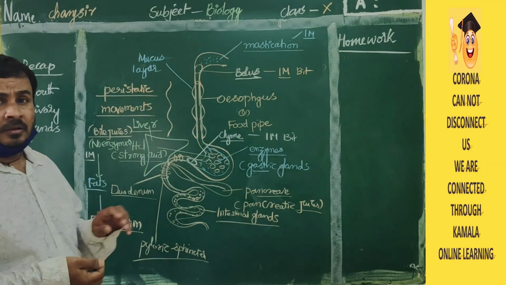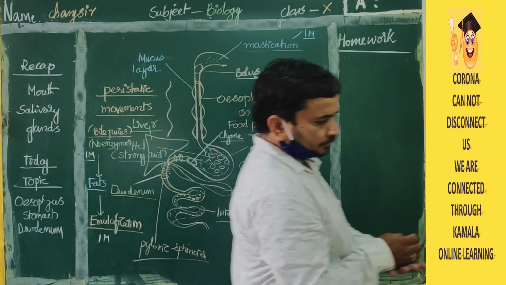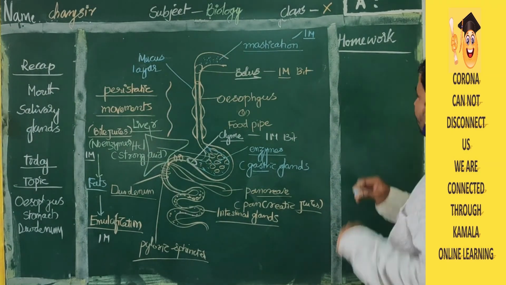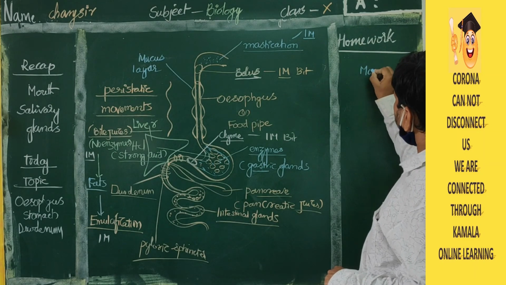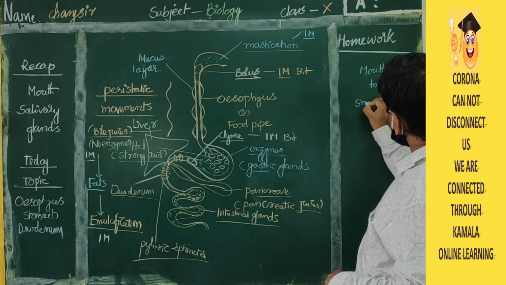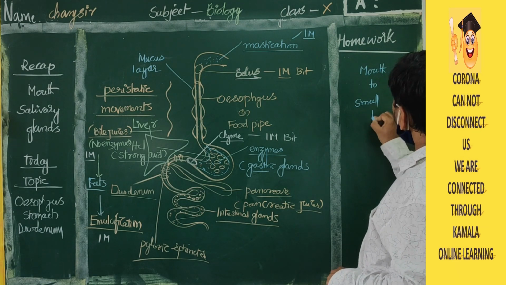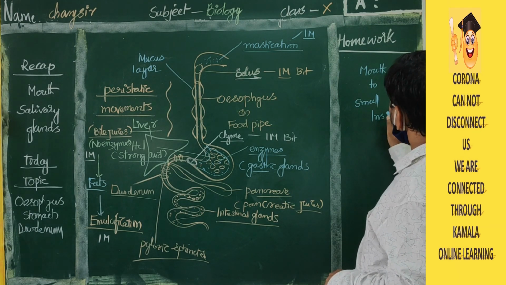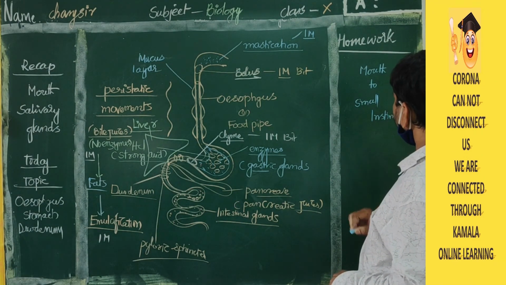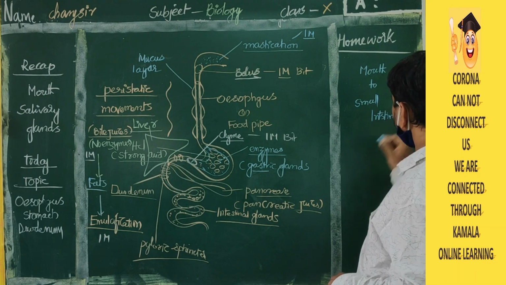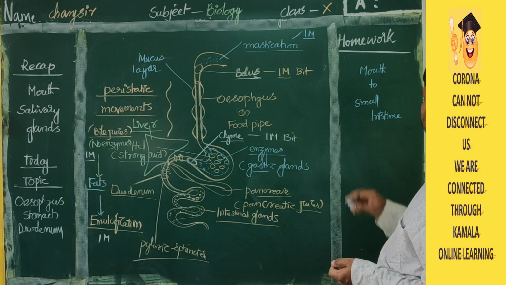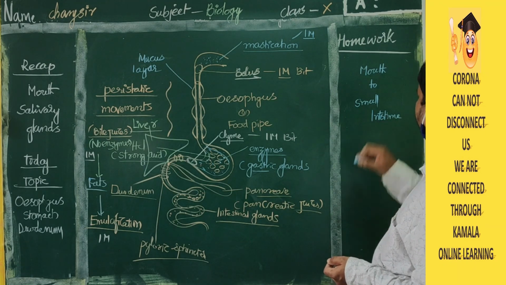So like this. Okay. Now we'll see the homework. You have to remember from the mouth to the small intestine.